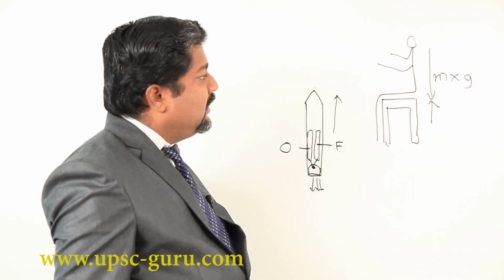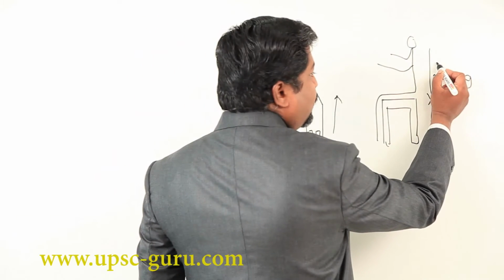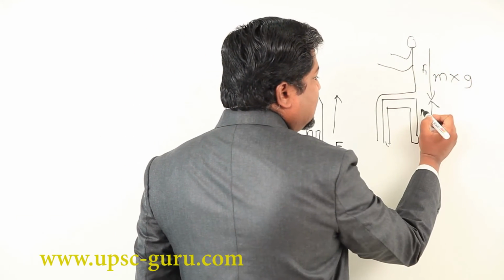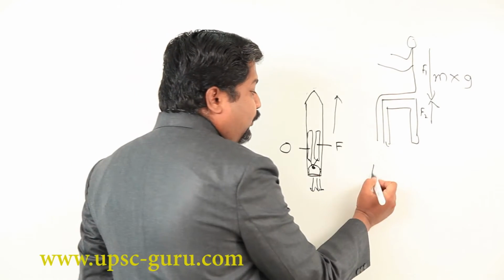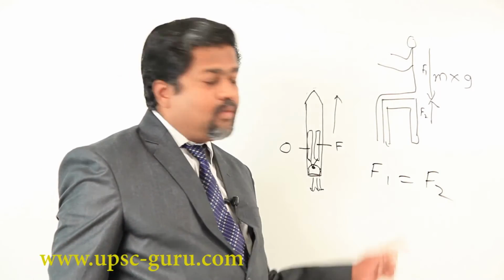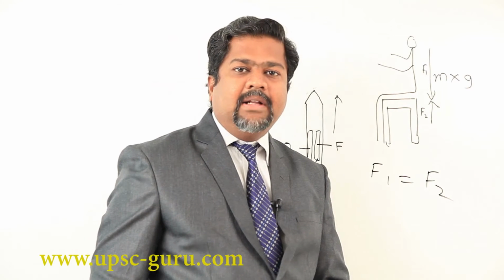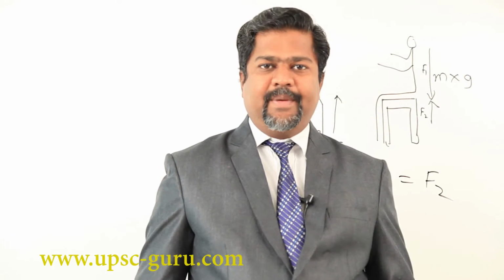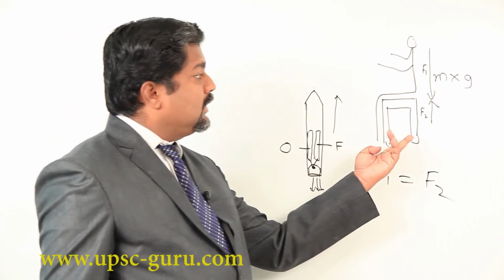As a result, we get balanced forces: this is F1, and the same amount F2 is applied by the stool. So F1 is equal to F2. Equal and opposite force is applied, and therefore when balanced forces act, displacement does not take place. This way we get Newton's third law of motion.